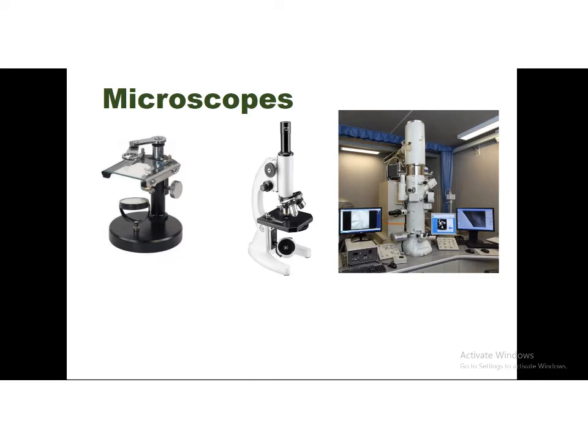The egg. The chicken egg, the duck egg, any kind of egg. An egg is a single cell, okay? So we can see this cell with our naked eye. Cells exist in different sizes, from micrometer to centimeter.